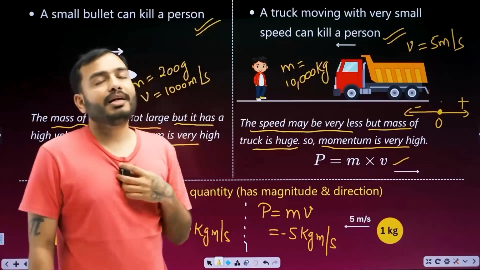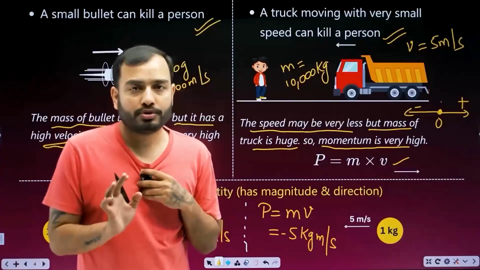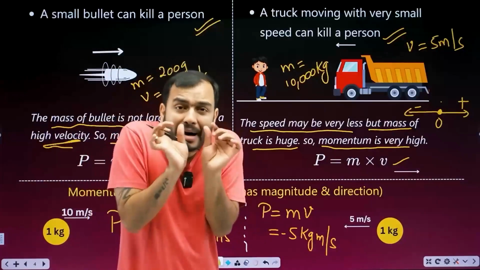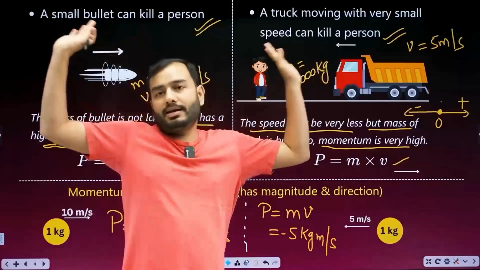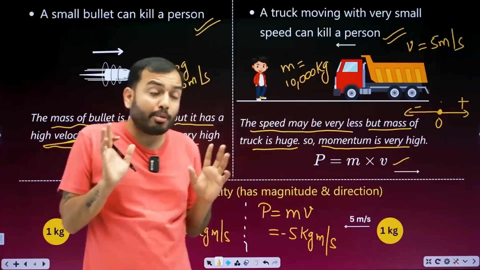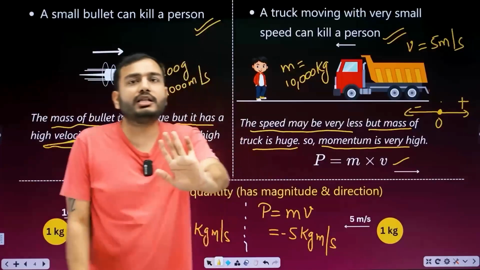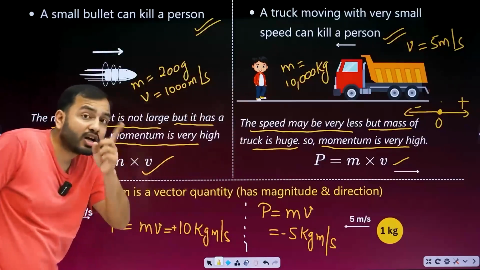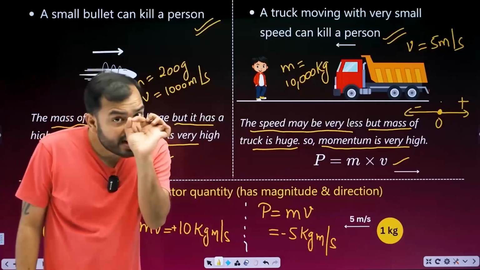Now in exams, sometimes they ask, what's the magnitude? Tell the magnitude of momentum. When they ask for magnitude, then plus or minus doesn't matter. You just have to give the value. Listen carefully. If they ask magnitude, just give the value. But if it asks for momentum, then you must include the plus or minus sign. Otherwise, you will get 0 on that.